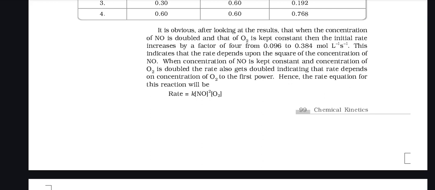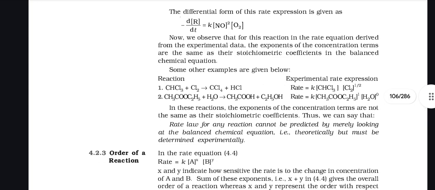This indicates that the rate depends upon the square of the concentration of NO. When the concentration of NO is kept constant and the concentration of O2 is doubled, the rate also gets doubled, indicating that the rate depends on the concentration of O2 to the first power. Hence, the rate equation for this reaction will be rate equals k [NO]^2 [O2]. The differential form of this rate equation is given as.